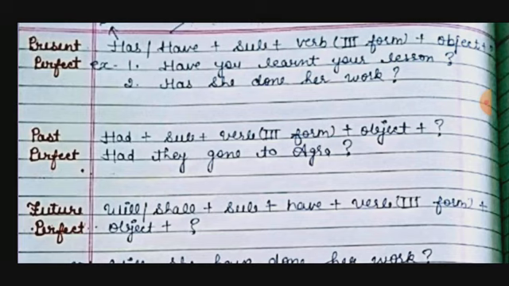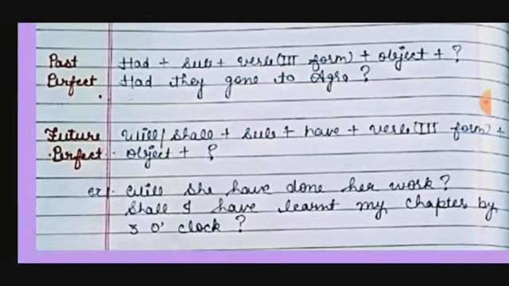For the past tense, had will be used, then subject, then verb, third form, then object, then question mark. Had they gone to Agra? And in future tense, will, shall, then subject, then have. Only have will come, then verb, third form, then object, then question mark. So will she have done her work, or shall I have learnt my chapter by 3 o'clock? So this is all about the rules.